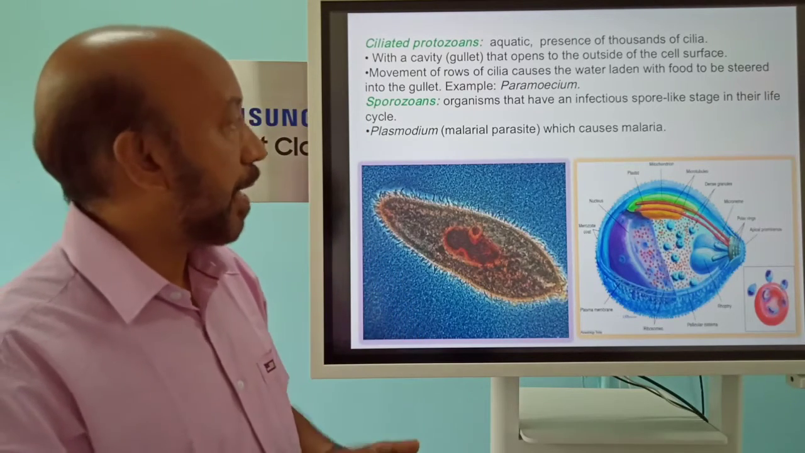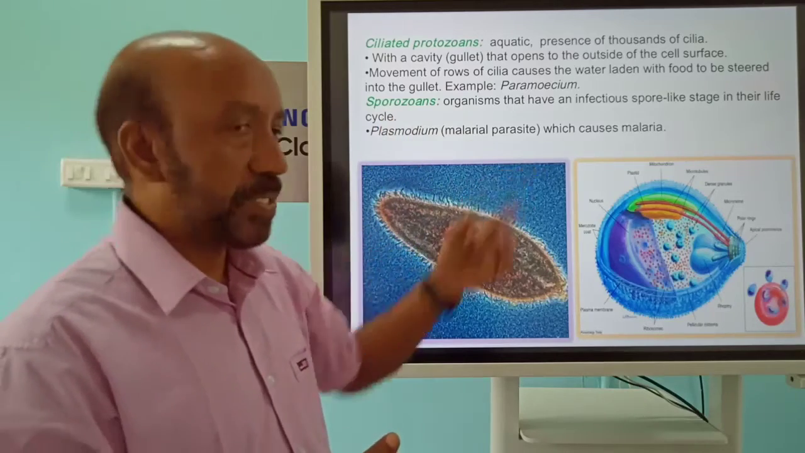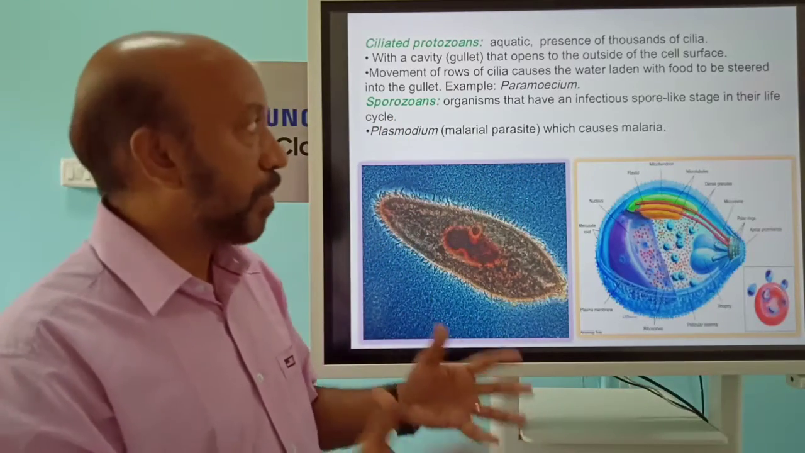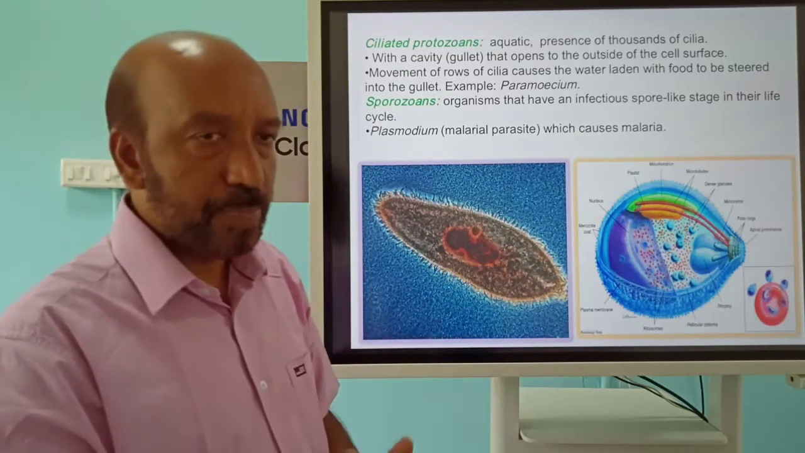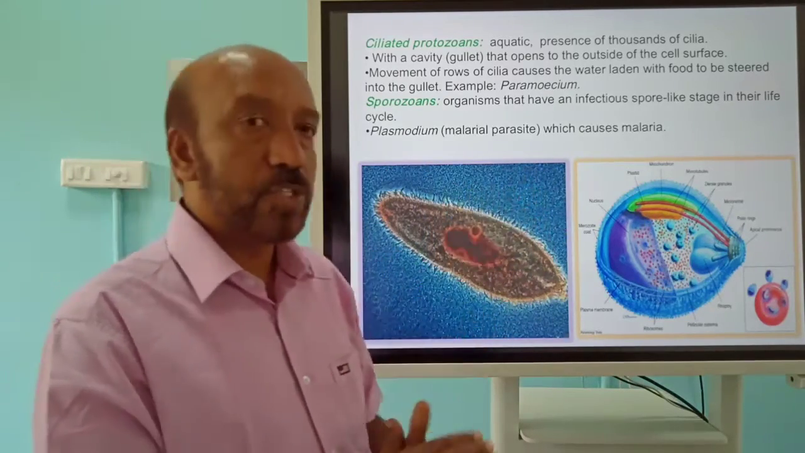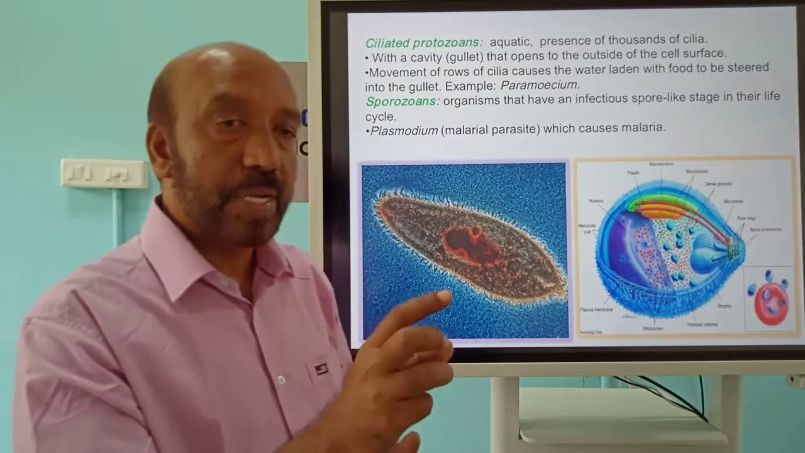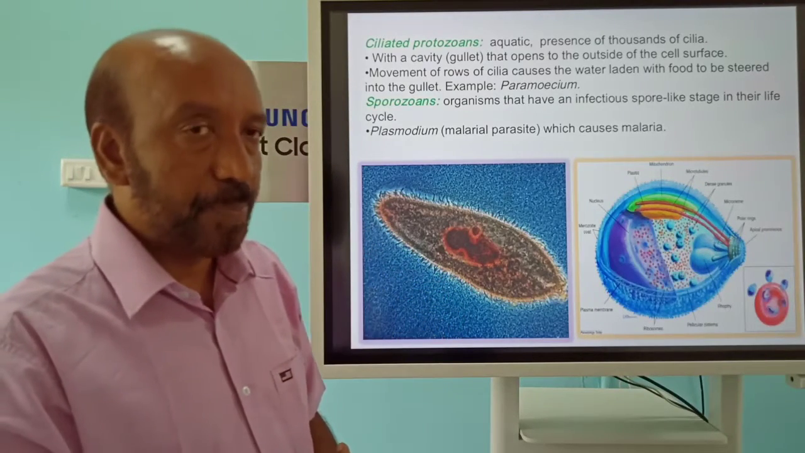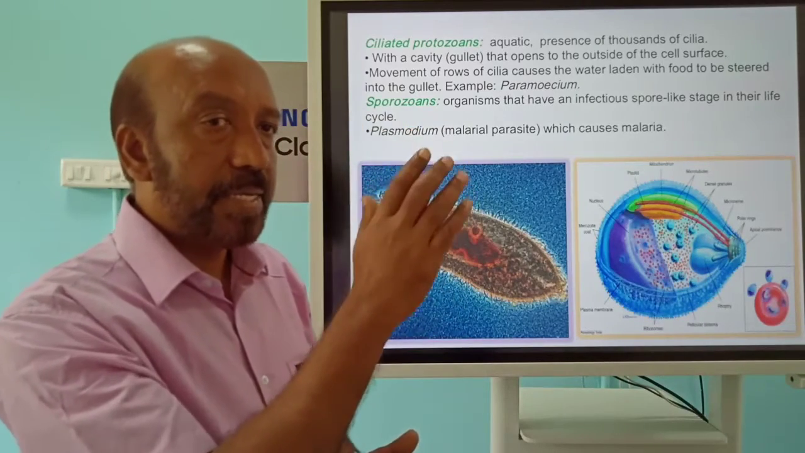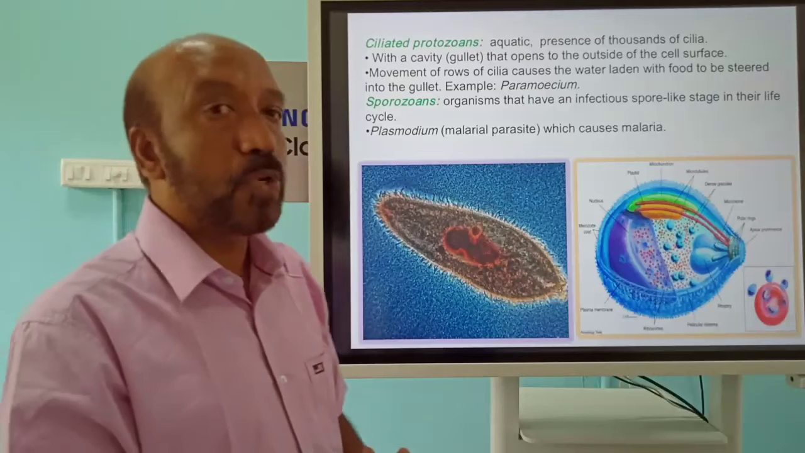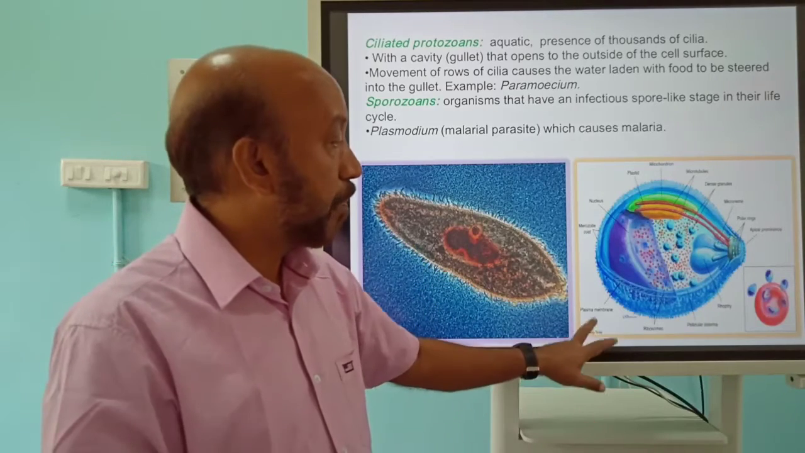And another group is the sporozoans. They are very well known for some diseases like Plasmodium, which causes malaria. Why they are called sporozoans is that some of the life stages of this organism look like a spore-like structure. So there are four groups, amoeboid, ciliated, flagellated, and sporozoans, under kingdom Protista.